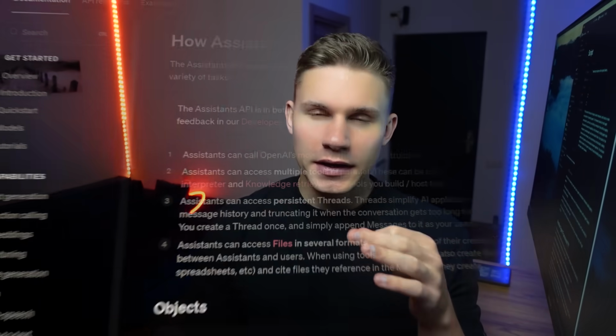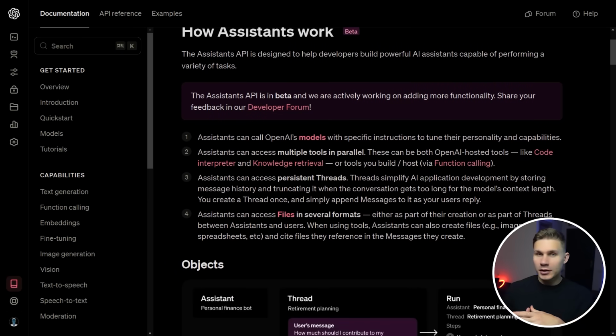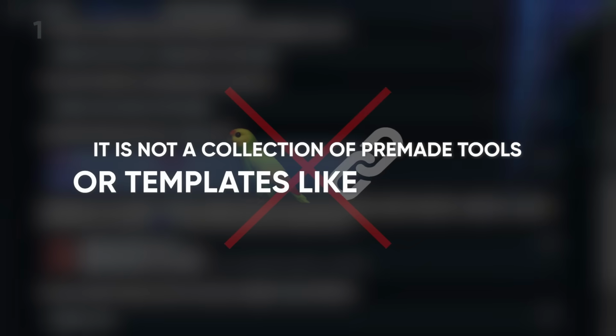This framework is fully based on the new OpenAI Assistants API, because I believe that OpenAI is likely to introduce a lot more capabilities to this API in the future. But before I explain what it is and how you can use it in your own projects, let me clarify what it is not. First of all, it is not a collection of pre-made tools or templates like LangChain.